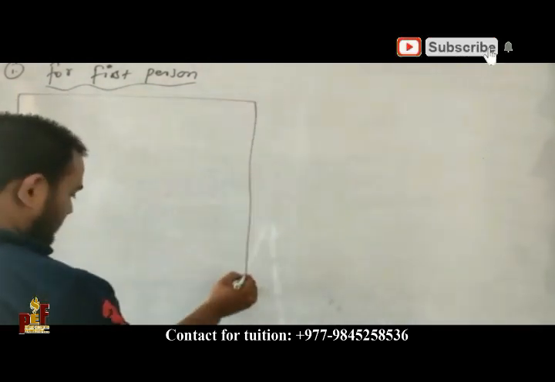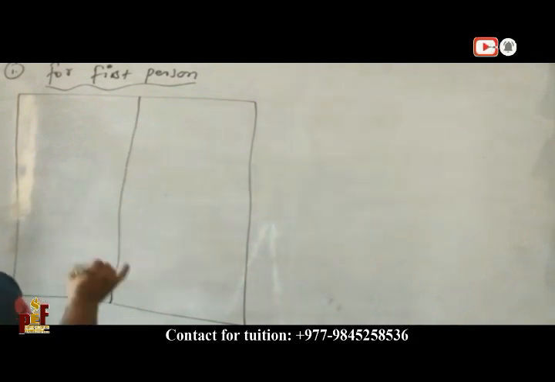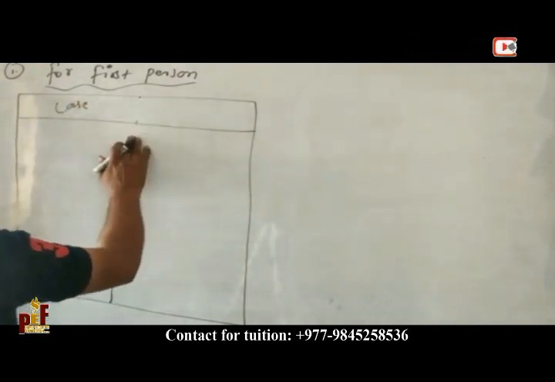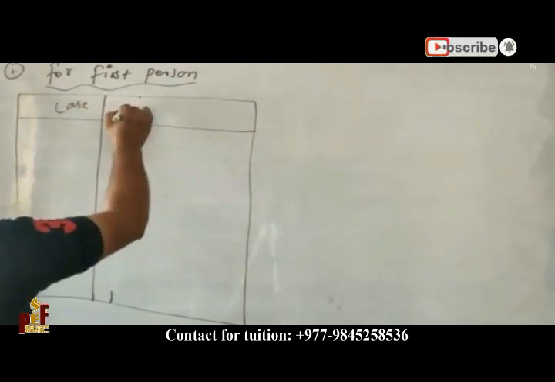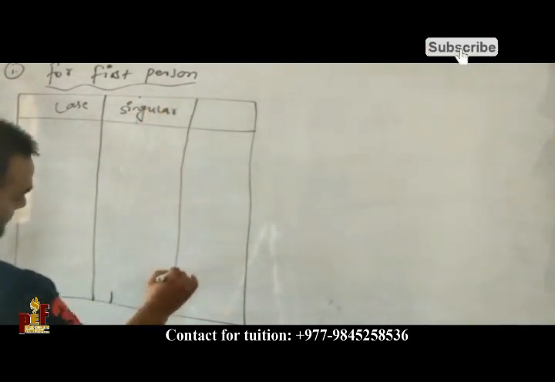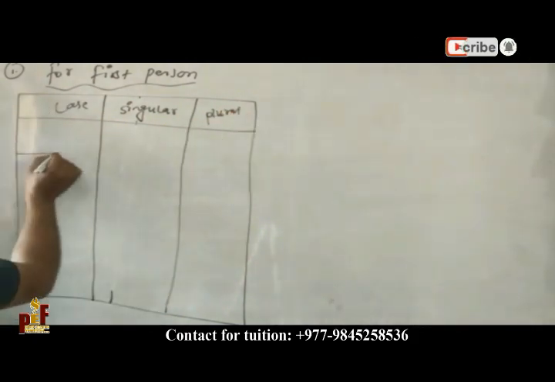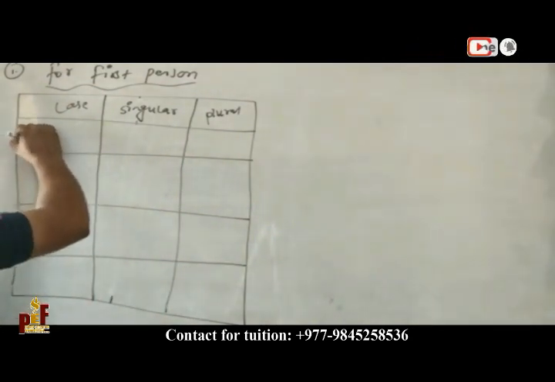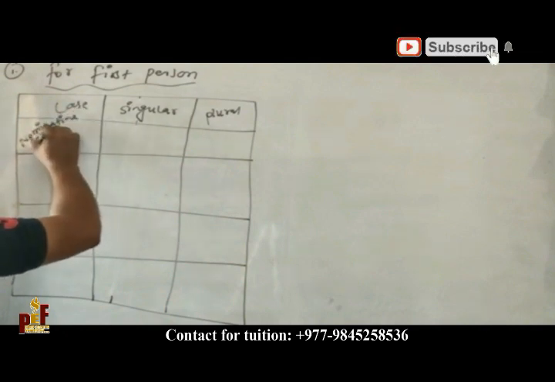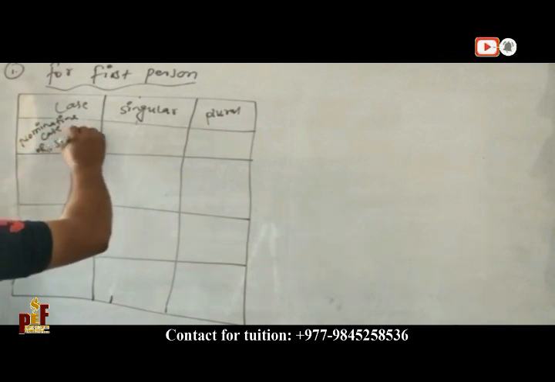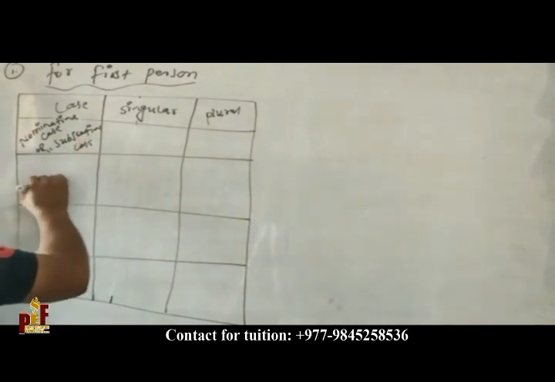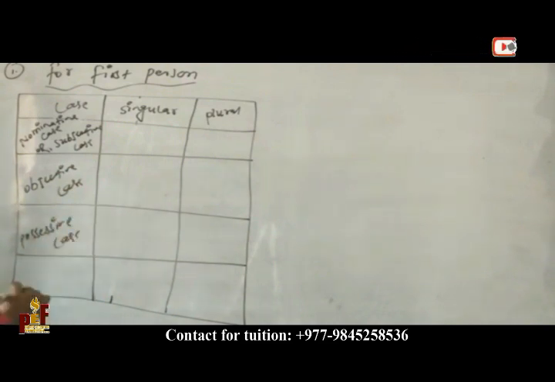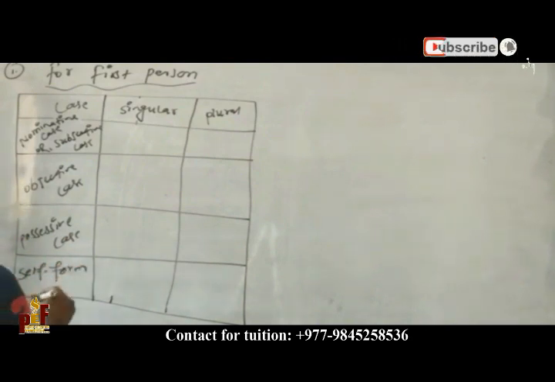We are going to make columns for case, singular, and plural. Here we will write nominative case, or that is called subjective case, then objective case, possessive case, and one I have added here, self form, that is called emphatic form.